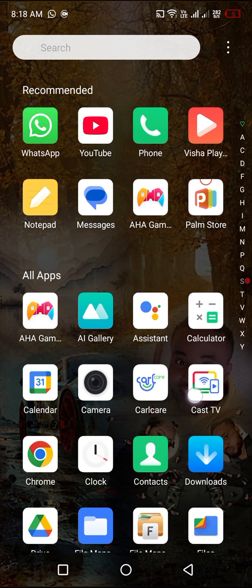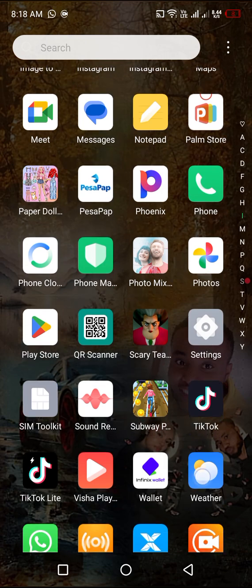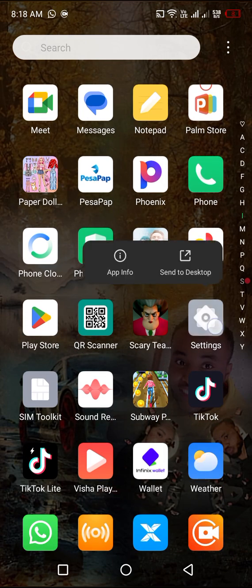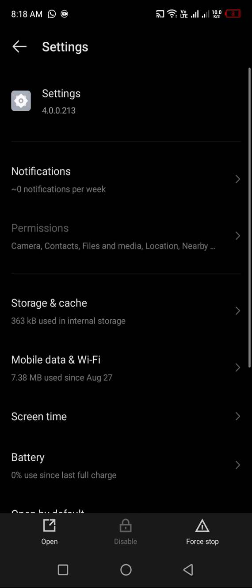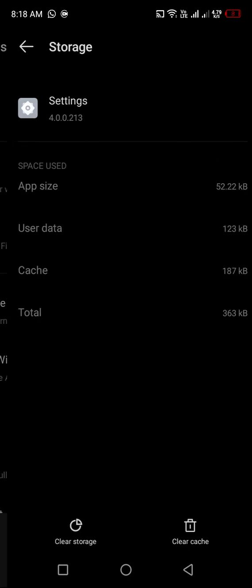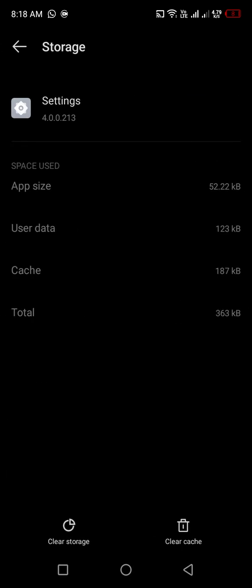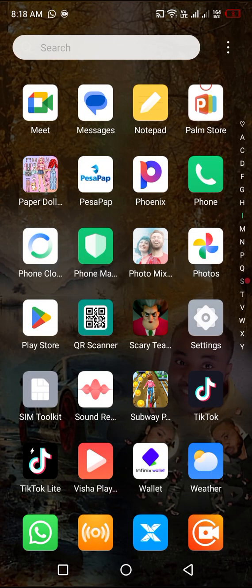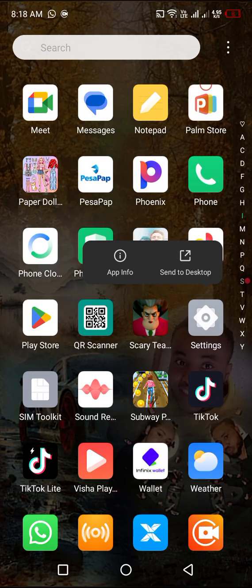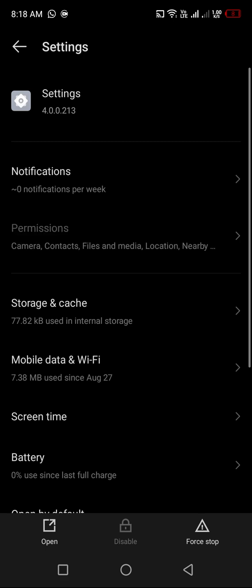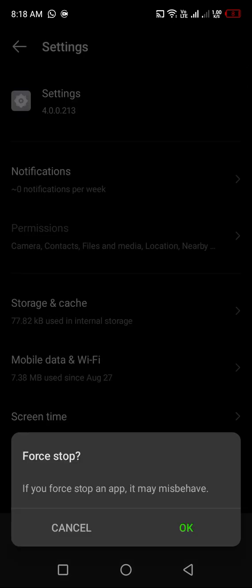So the first thing you're gonna do is locate your settings app icon, long press it, tap on app information, find storage and cache, clear cache, and then clear storage. Once done, long press it again, app information, go to force stop. It will take you back to the home menu.